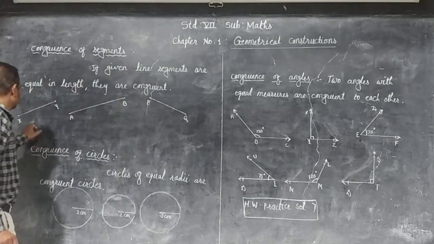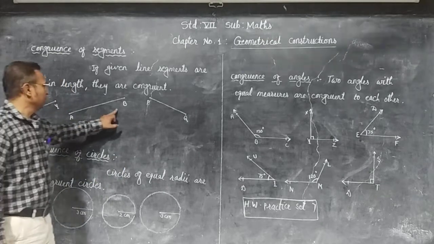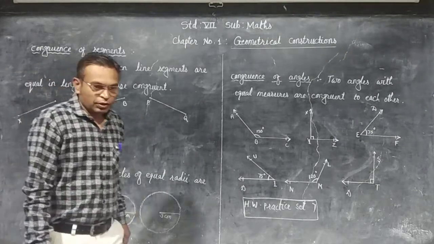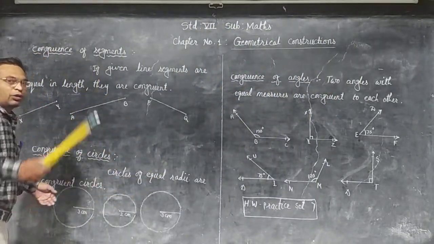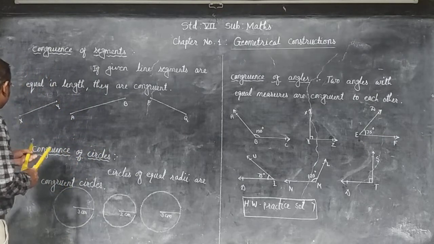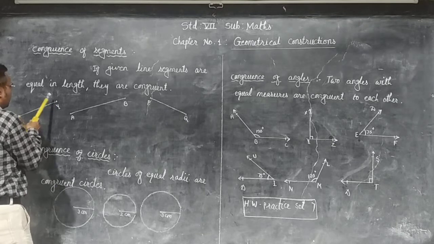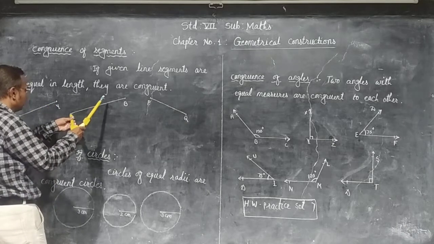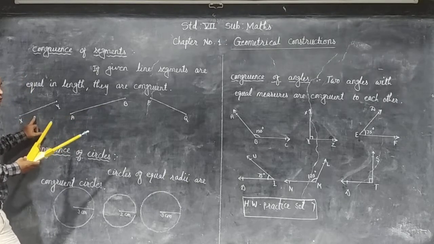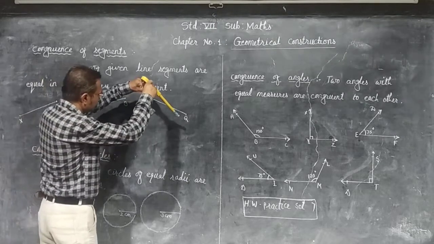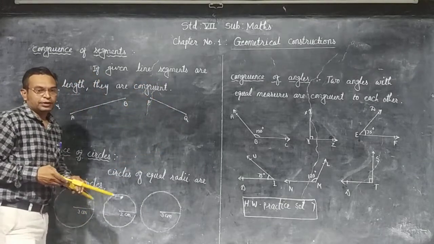Now look here. Three segments are given: segment XY, segment AB, and segment PQ. Which two segments are equal in length? We can observe or we can verify with the compass. Look, segment XY and segment AB. AB is greater than segment XY. Now here segment XY and segment PQ are equal in length.